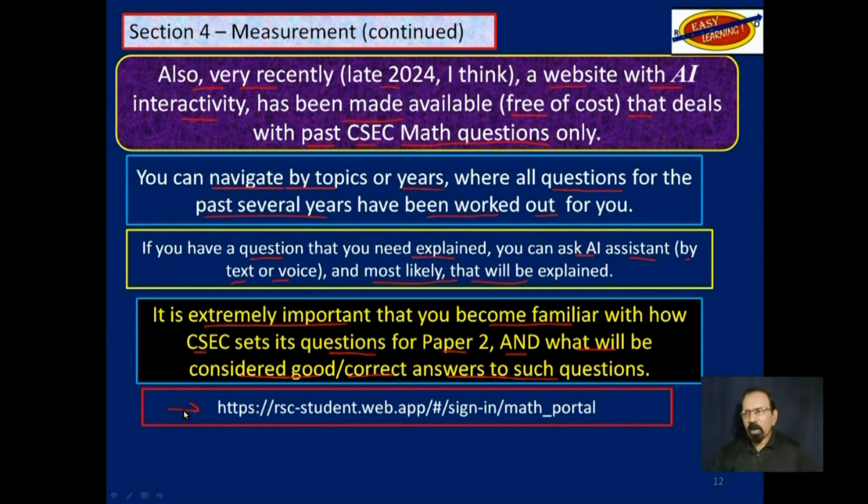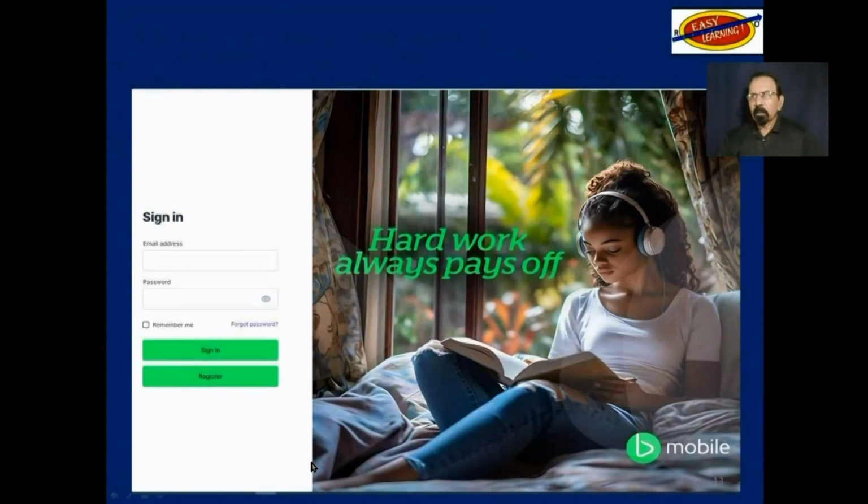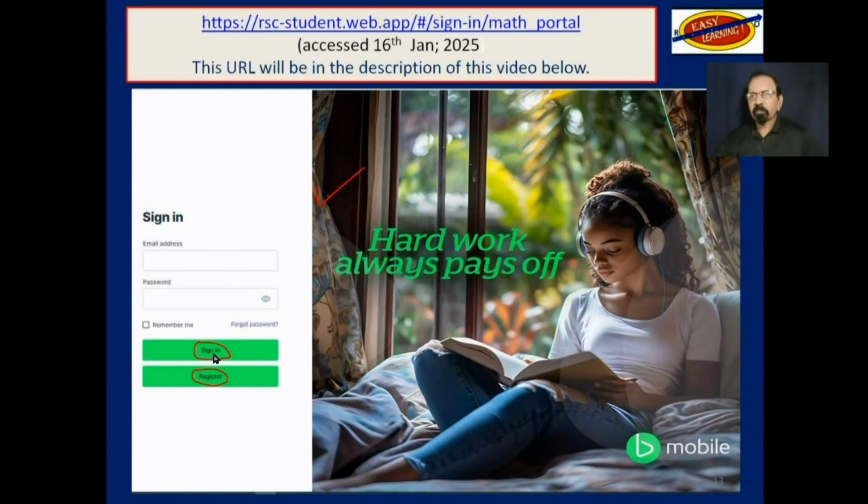This is the URL for that website. On the next slide, I will show you what the home page of that website looks like. This is what it looks like. You would register first, and subsequent to that, sign in. Again, this is the URL of that website. That URL will be in the description of this video below, so you can easily click on it and be redirected to this website.